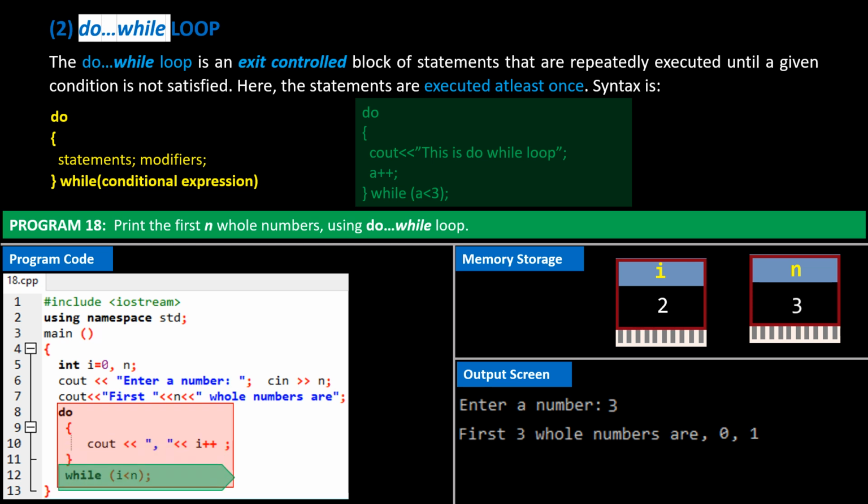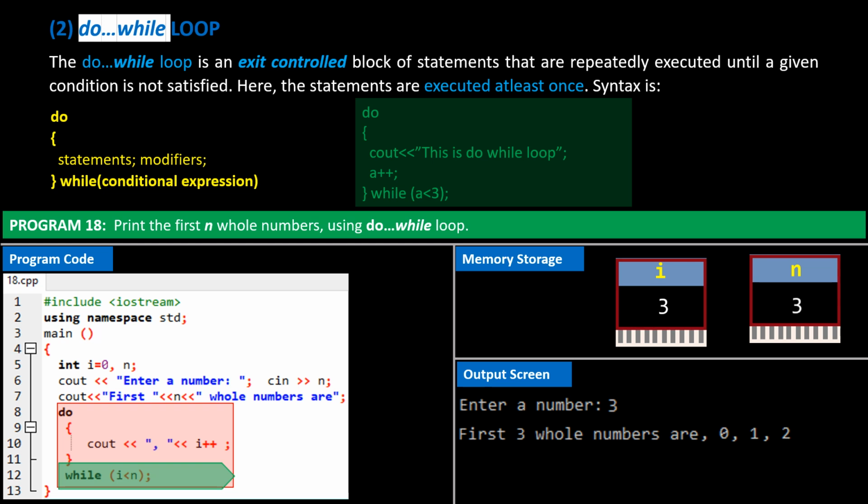It checks if i is less than n. i is 2, and n is 3. So i is less than n. The while loop is repeated. The cout statement prints a comma, followed by value of i, that is, 2. i is then incremented by 1. i now becomes 3. Control shifts to the while condition.